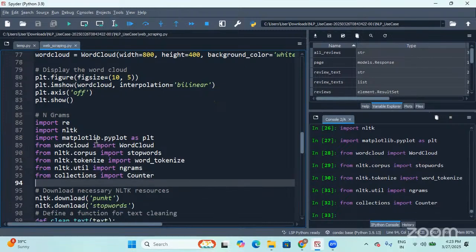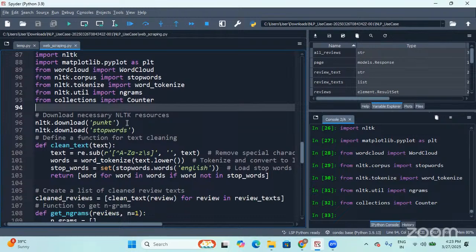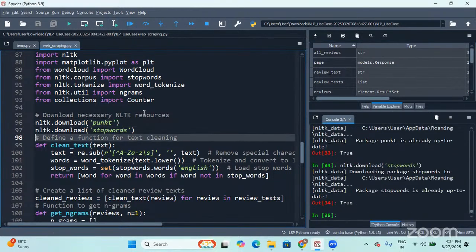So all of these I have imported, and now I'll start downloading the required resources. Okay, I'm going to download the punkt and stopwords. These are two files that you have to download from NLTK because you're supposed to remove them from your text, right? So I am supposed to remove the stopwords that are not required.